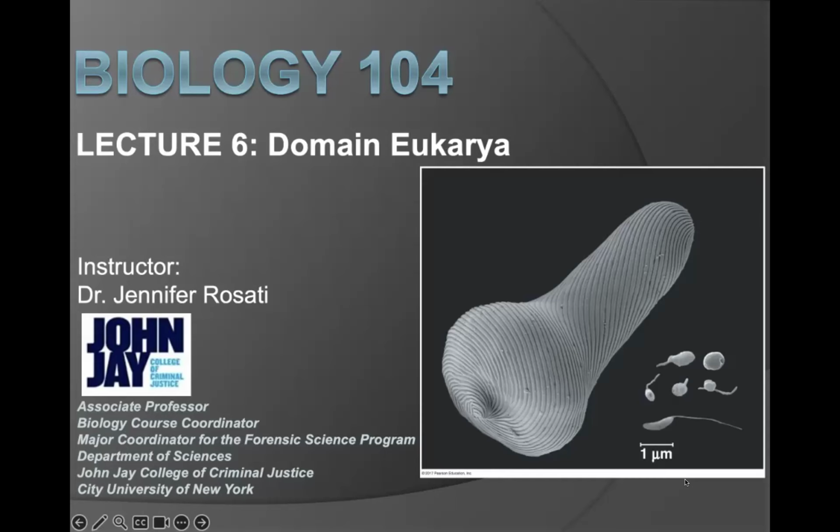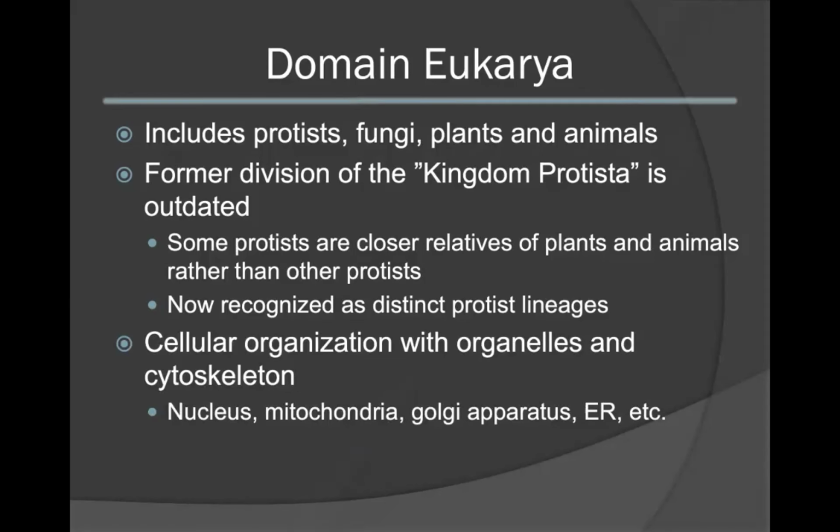In this lecture, we will examine organisms within the domain Eukarya. The domain Eukarya consists of protists, fungi, plants, and animals. Previous ways of classifying organisms within this domain listed the protists as their own kingdom. However, this classification is considered to be outdated. This is because we now recognize that some protists are closer relatives of plants and animals than they are to other protists. We now recognize distinct protist lineages that have arisen multiple times throughout evolutionary time.